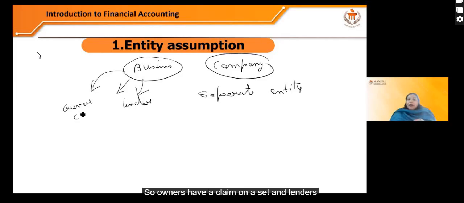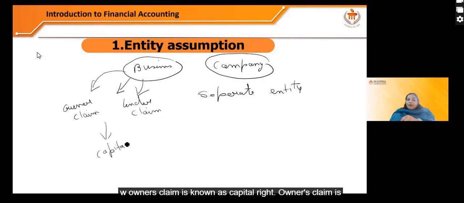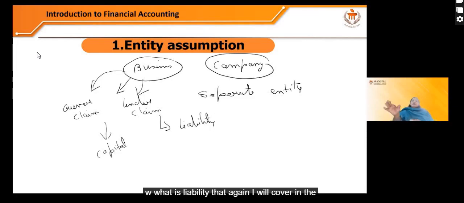So owners have a claim on assets and lenders also have a claim on assets. Now the owner's claim is known as capital, right? Owner's claim is known as capital. Now what is capital? That I'll cover in the coming slide. The lender's claim is known as liability. Now what is liability? That again I will cover in the coming slide.